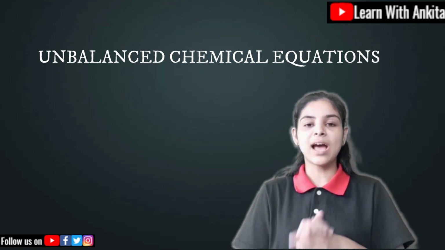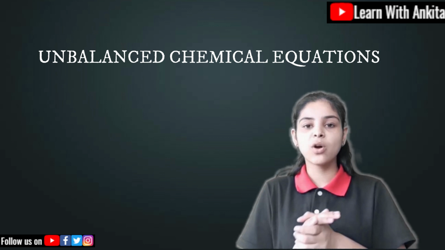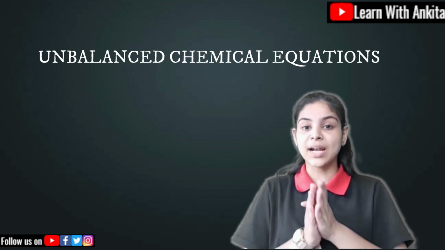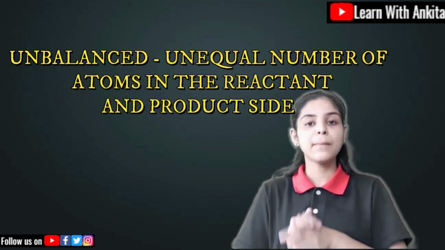Now let me come to the unbalanced chemical equation. Unbalanced is the opposite of balanced, that means an unequal number of atoms on the reactant as well as on the product side.